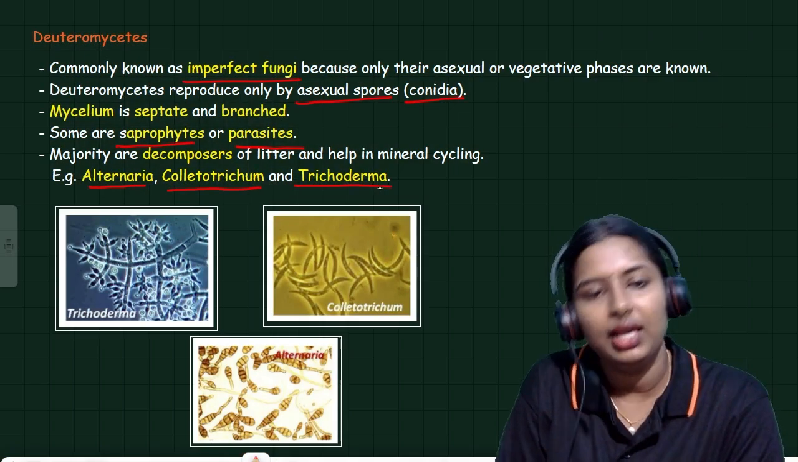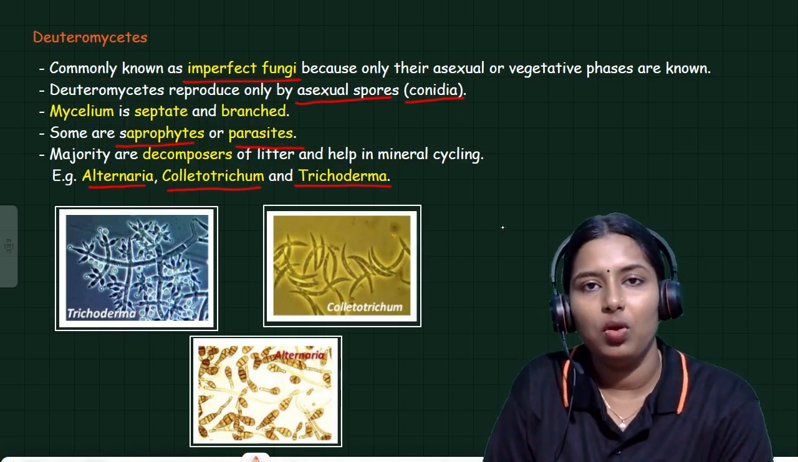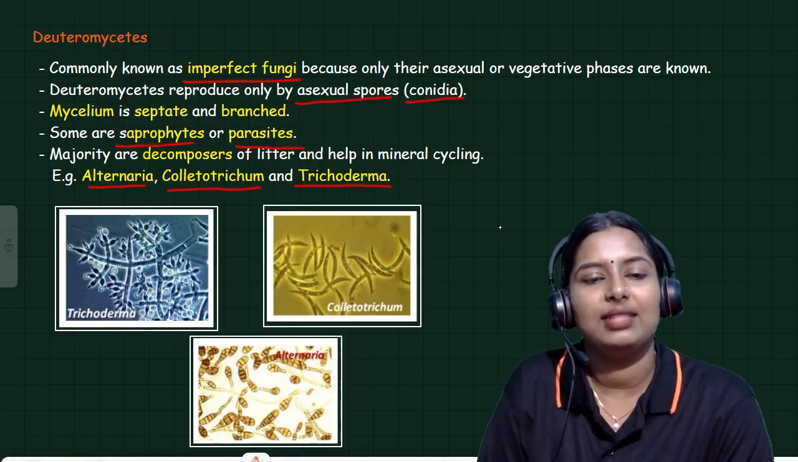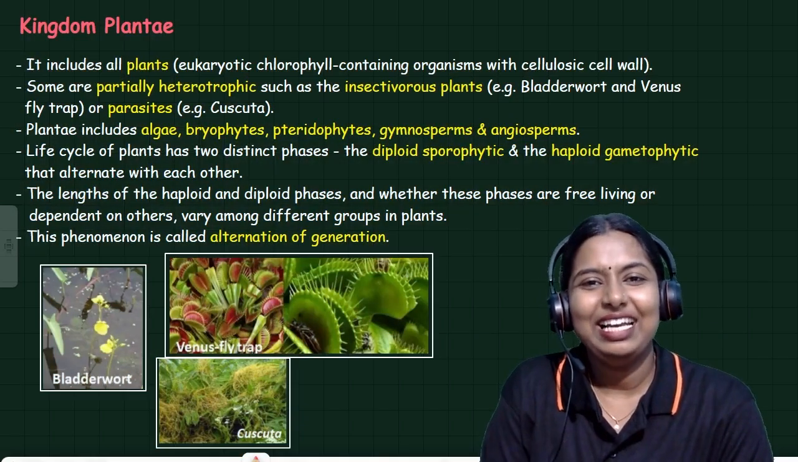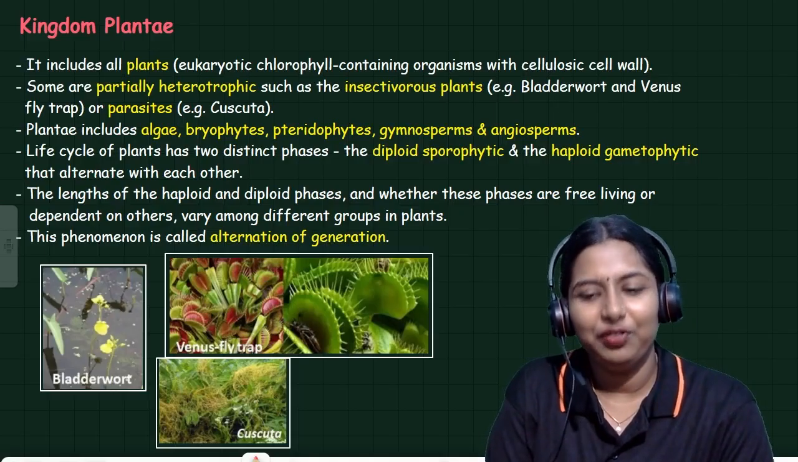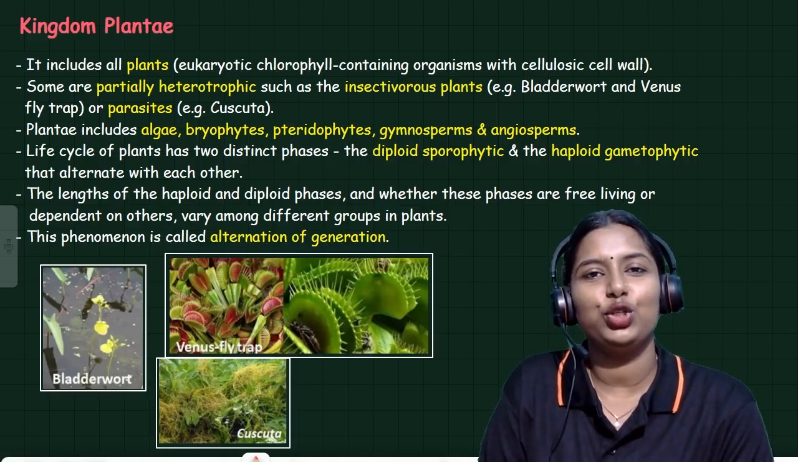Alternaria, these are the examples. Trichoderma is the most important and widely known example for it. Deuteromycetes, these are the images. Yes, we are going to conclude. We are going to end our session within 2 slides.